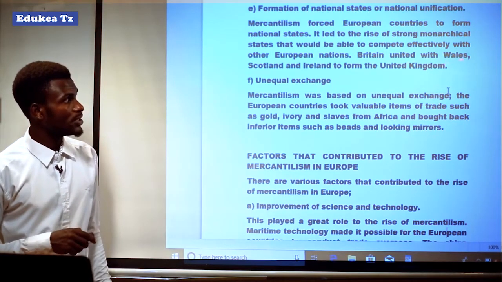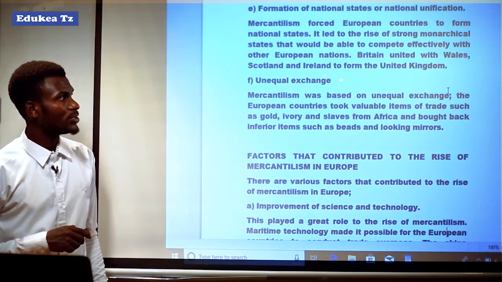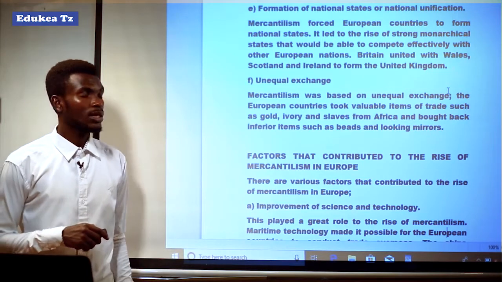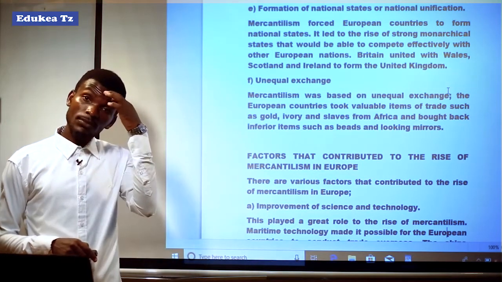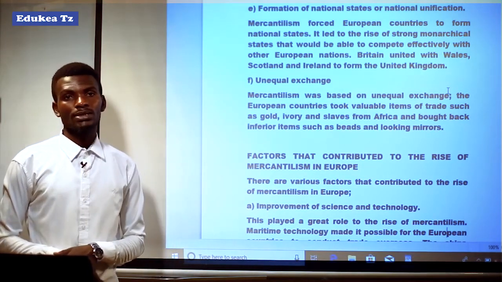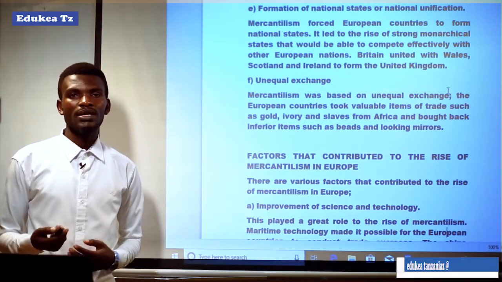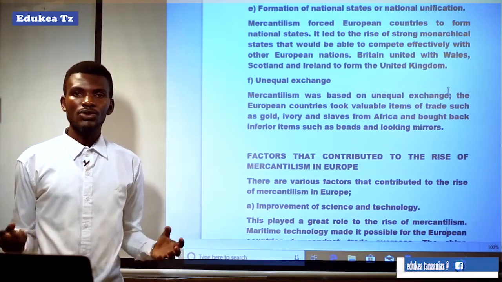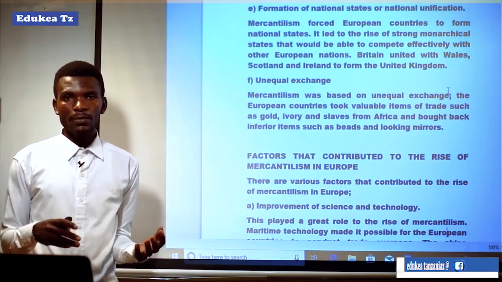Britain united with Wales, Scotland and Ireland to form the United Kingdom. It means that the main aim of uniting those small states into one nation or big state was to bring the market together.